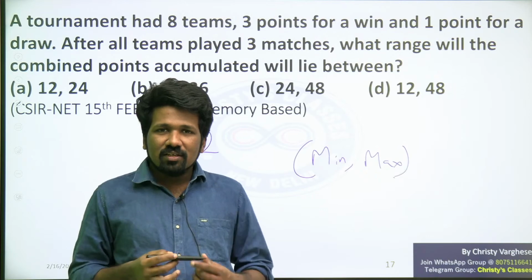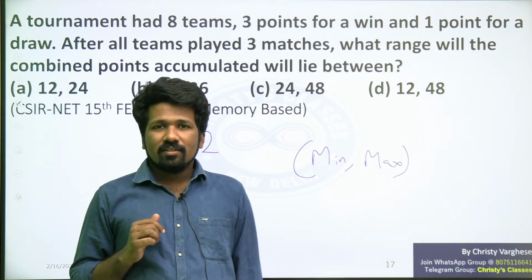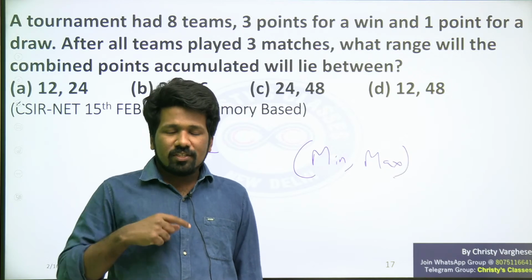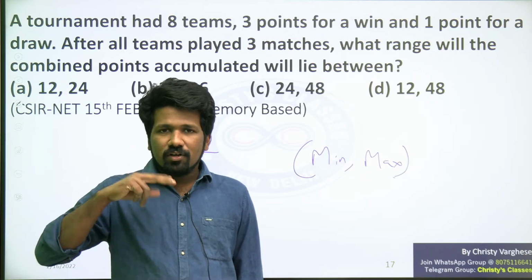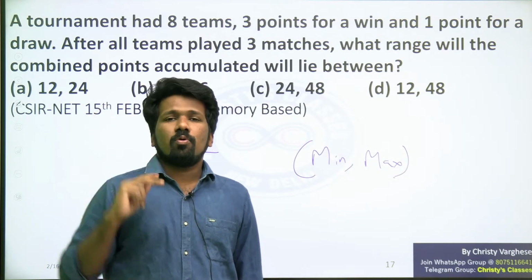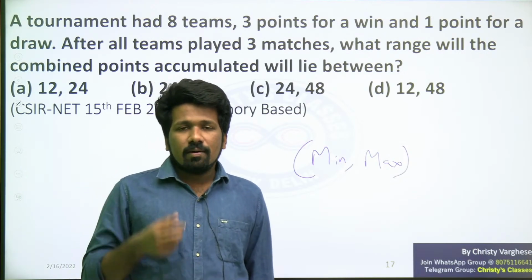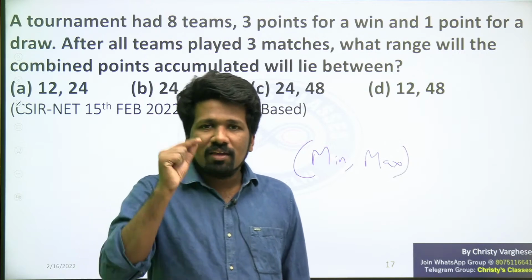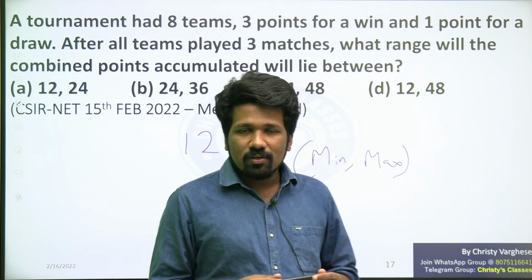If in a match one team is winning, to the winning team 3 points are added. And if it is a draw, to both the teams 1 point is added. So after that match, if it is a draw, the total change in the points table is 1 plus 1, 2 points. If it is a win, the total change in the points table will be 3 plus 0. Why 3 plus 0? 3 for the winning team, 0 for the losing team. So obviously 3 plus 0.